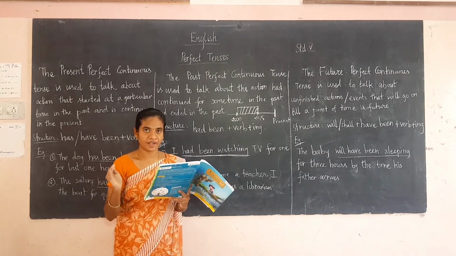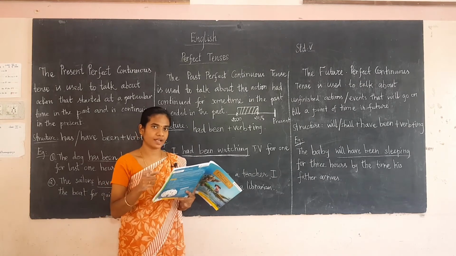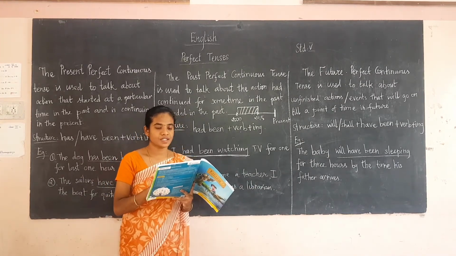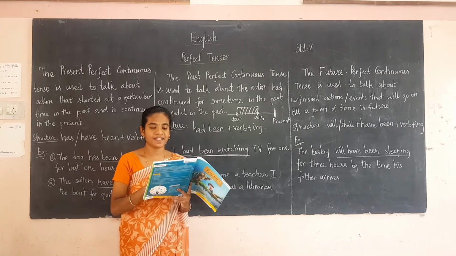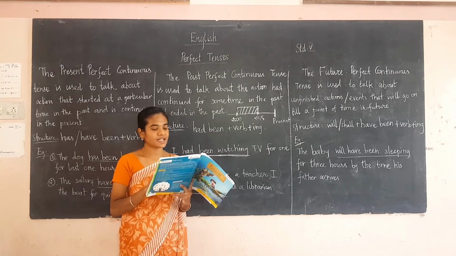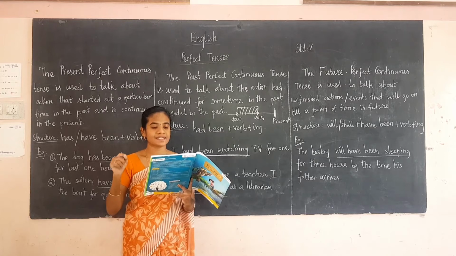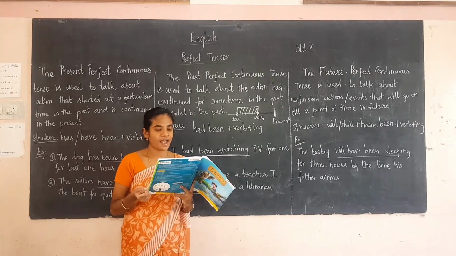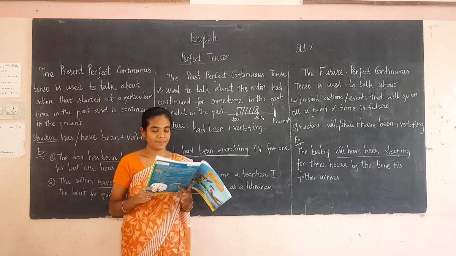For that they are using the keywords when and before. Now see this structure: had been plus verb plus ing. See the examples: had been singing, had been driving, had been playing.